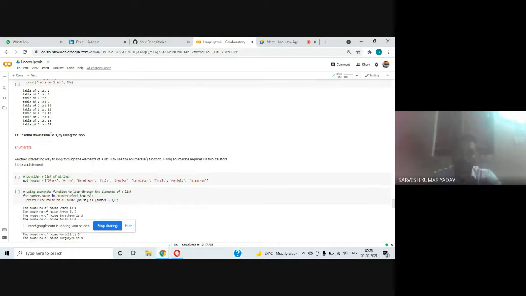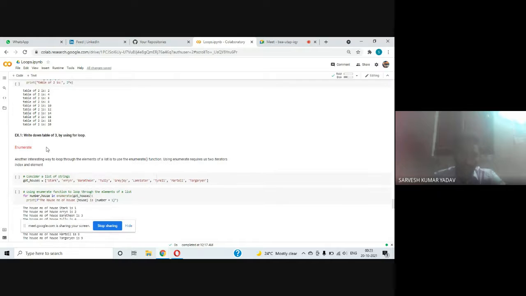Let us do some hands-on practice. It is an exercise for all of you. Write down the table of 3 by using this for loop. Write it below in the comment box. And if you are facing any problem writing this code, just let me know in the comment box. I'll reply to all of you.